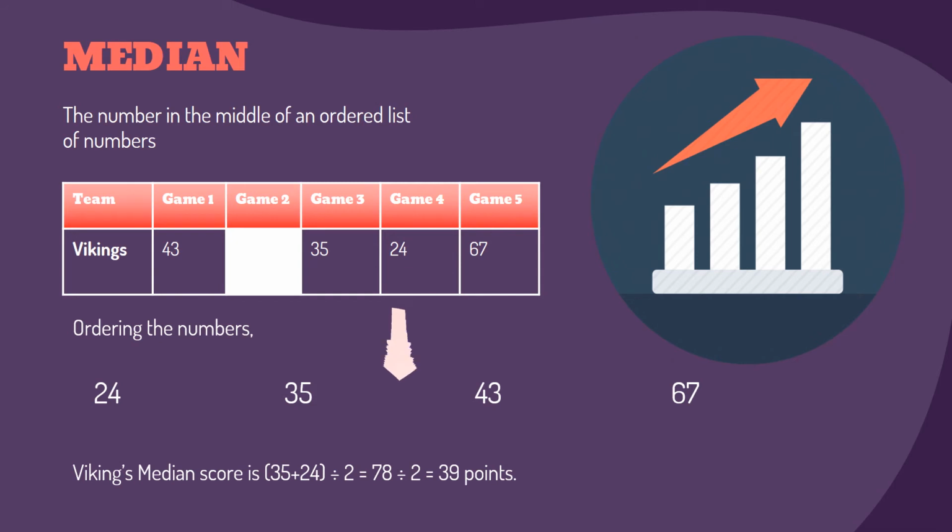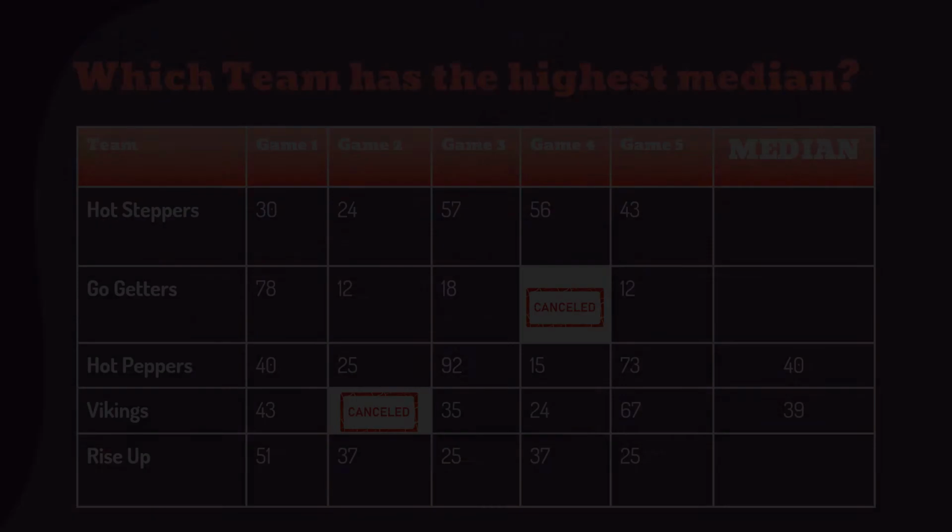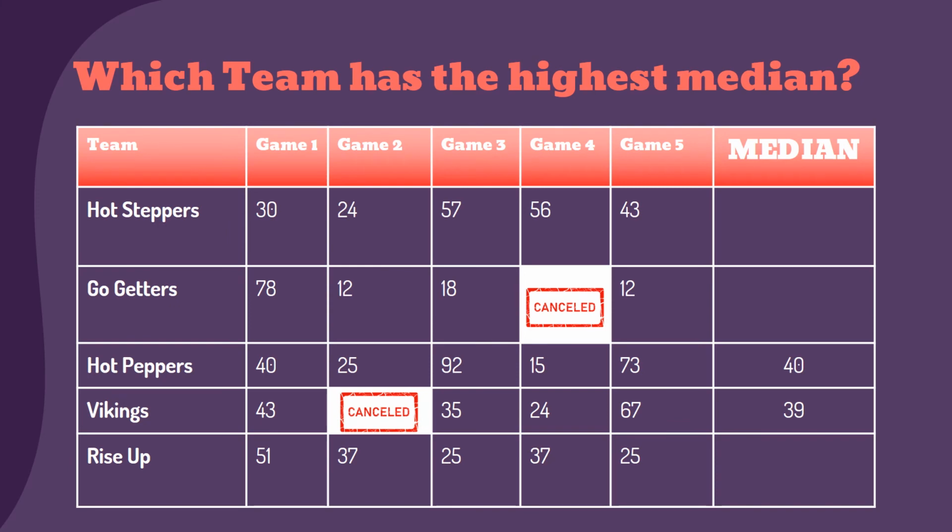Whenever our data set is an even set of numbers, we find the median by adding the two numbers in the middle and dividing by 2. Now it's your turn. Which of these teams has the highest median score? I'm going to give you a minute to think about that, so you can pause this video and give it a try.